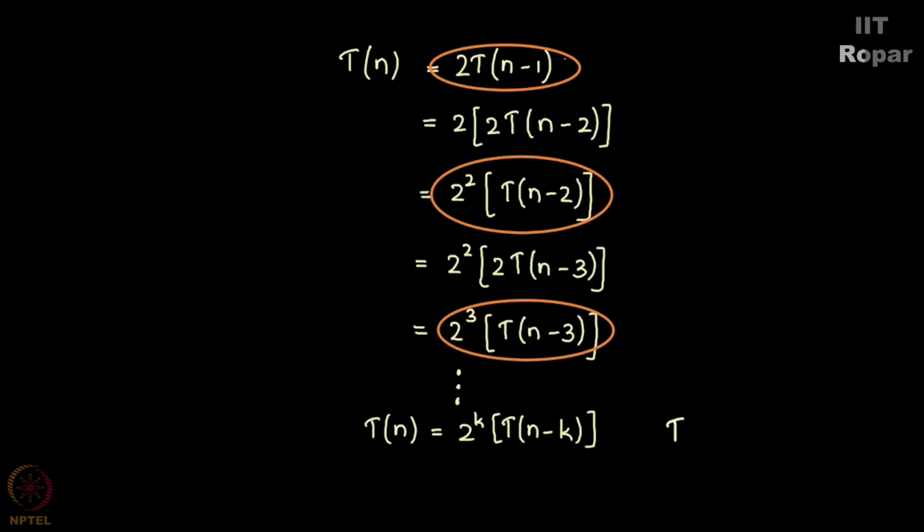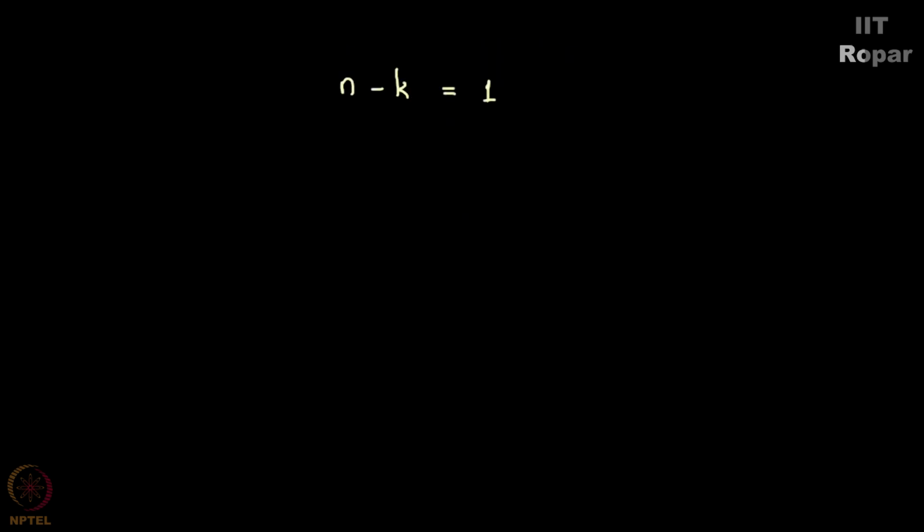Now, T of 1, we know that it is 2. Right? So, if I substitute n minus k as 1, why? In the previous step, we had seen that T of n can be written as 2 power k into T of n minus k. We don't know what n minus k is. We do not have the knowledge of it. But we definitely know that T of 1 is 2. Now, if n minus k happens to be 1, then k is n minus 1. This is simple math.